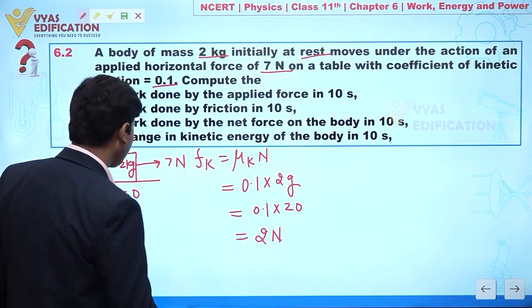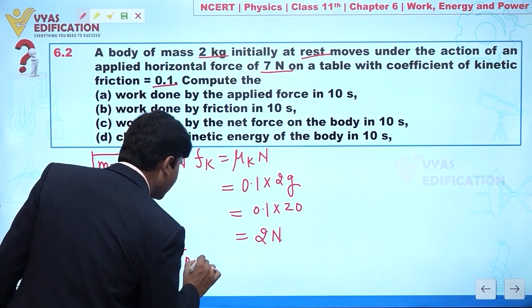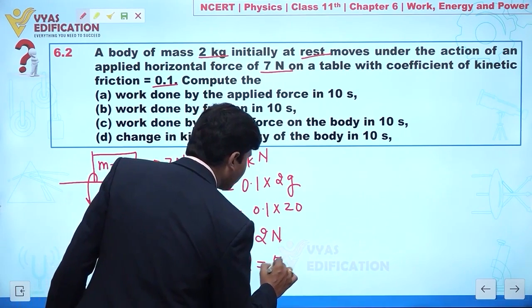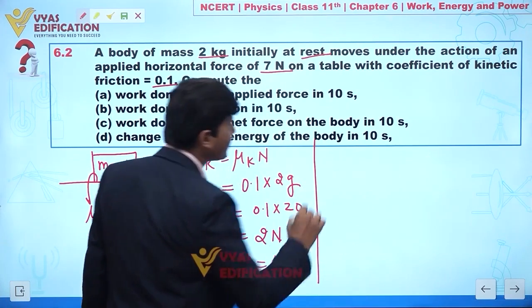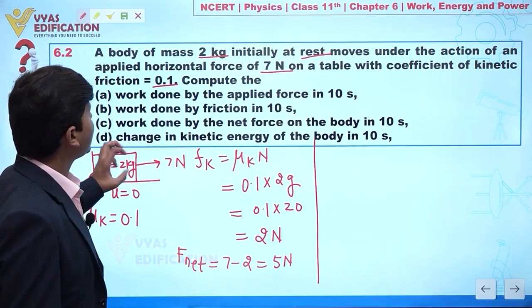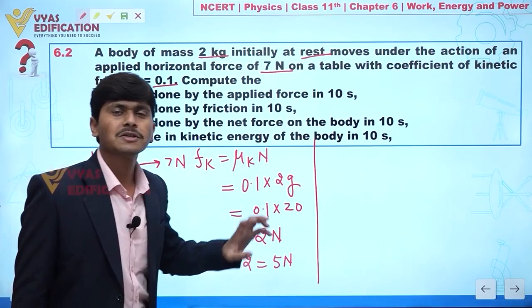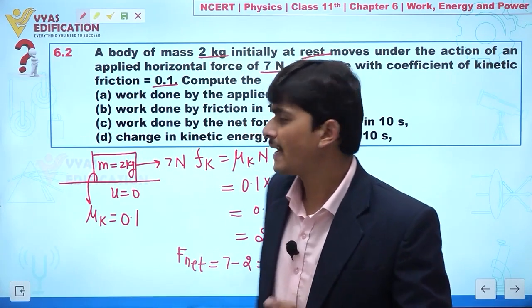So the net force is 7 minus 2, which is 5 Newton. Now we have to find the work done by the applied force in 10 seconds. It means first we calculate the acceleration.